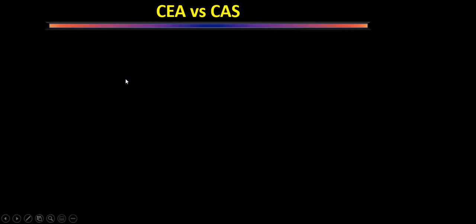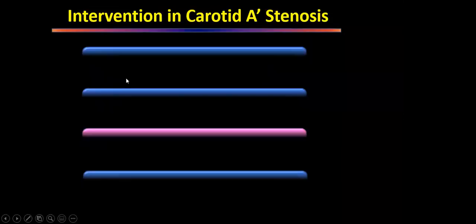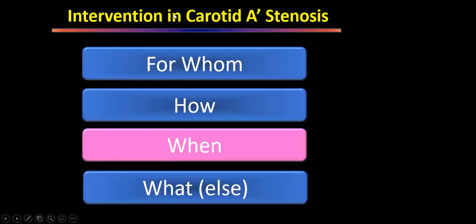One chart is missing. Acha, it will come later. It will come later. So what is the timing? When are we going to do this procedure?